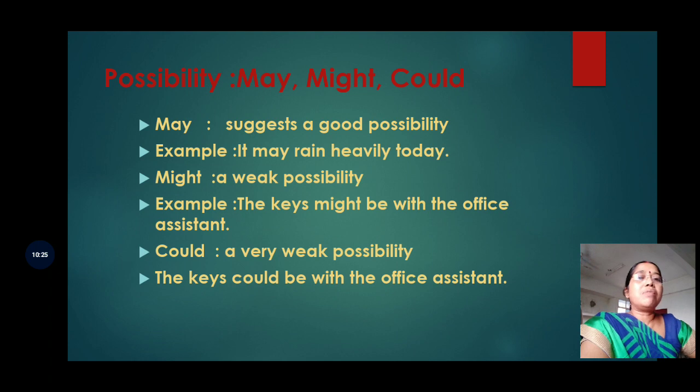For example, the keys might be with the office assistant. You are not very sure. There is a chance that the keys will be with the office assistant, but there is a doubt. There is a possibility that they may not be with the office assistant. So the possibility is weak. And could expresses a very weak possibility: the keys could be with the office assistant. So there is very little chance that the keys will be with the office assistant.